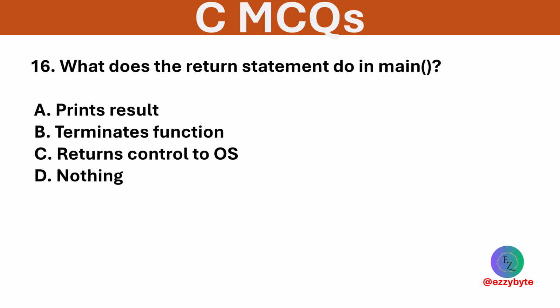What does the return statement do in the main function? Options are prints result, terminates function, returns control to OS, and nothing. Option C is correct. Return passes control back to the operating system.